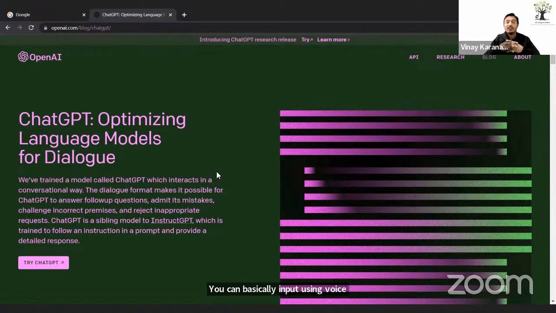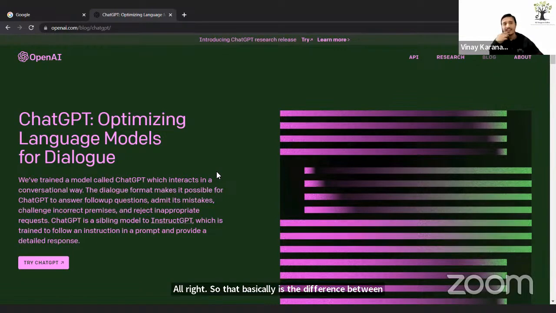Then what is the advantage of ChatGPT? ChatGPT gives you a concise answer rather than loads of information which needs your processing to come to a conclusion. All right. So that basically is the difference between ChatGPT and Google search.